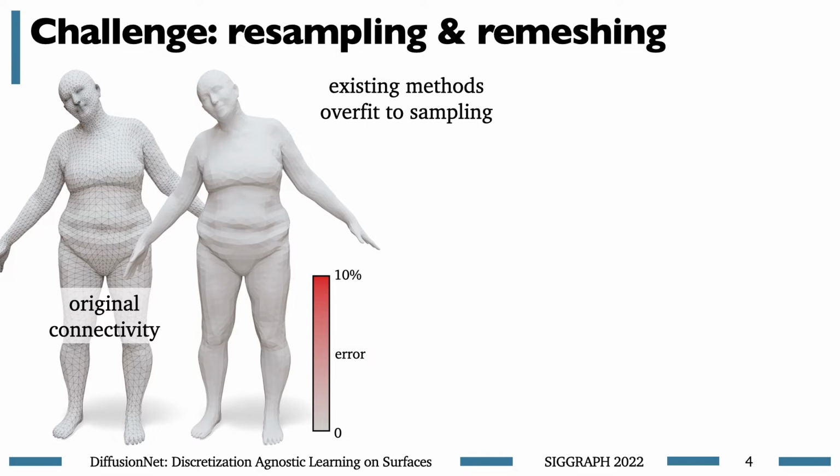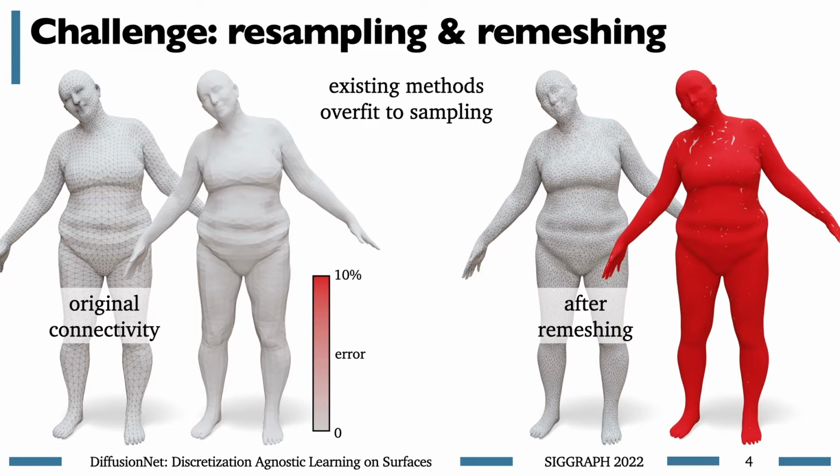This is an error plot for a recent state-of-the-art deep correspondence algorithm. The task is to predict correspondence against some other template shape which I haven't shown. On the left is a wireframe of the test mesh, and on the right is a shaded error plot of the model accuracy. And as we can see, the accuracy is all white because the model did essentially a perfect job. However, if we take the 3D mesh and we run it through a standard remeshing procedure, that same learned model all of a sudden starts outputting essentially total nonsense. The error is off the charts.